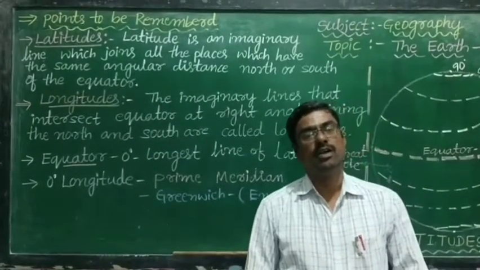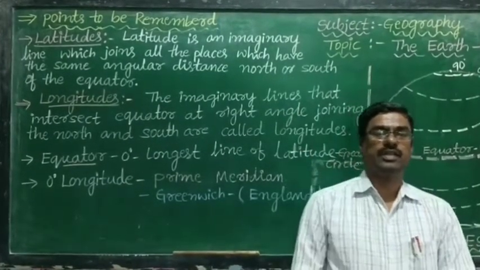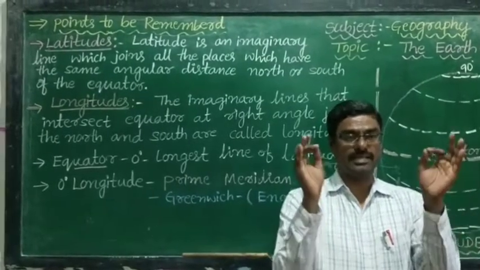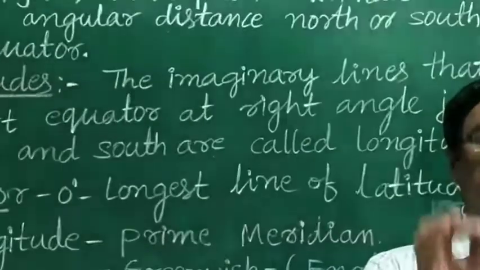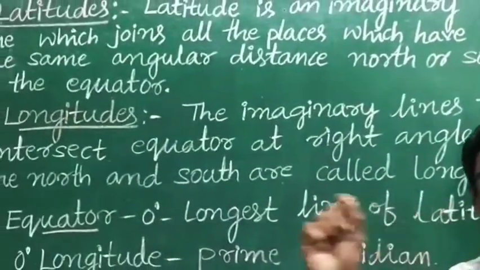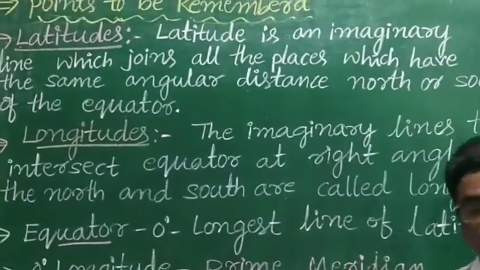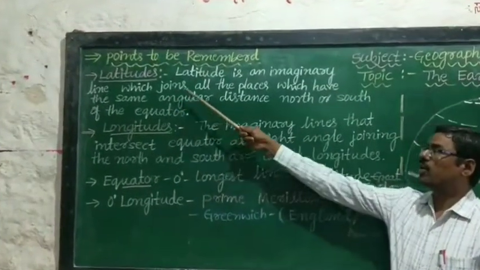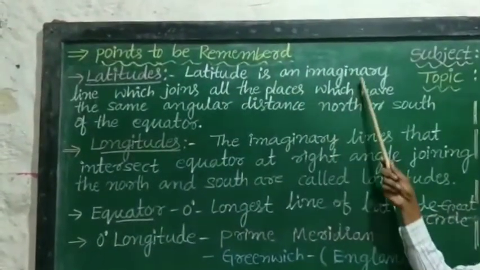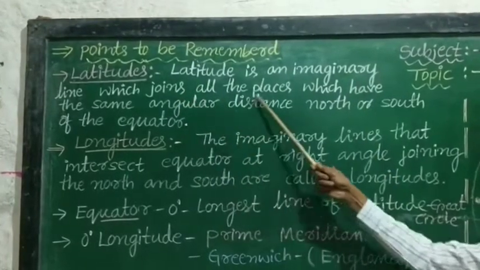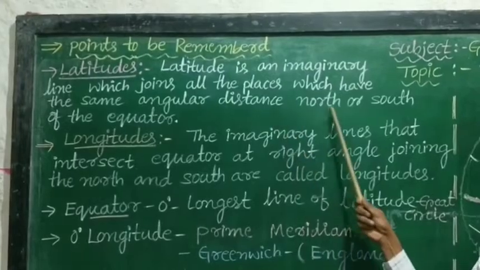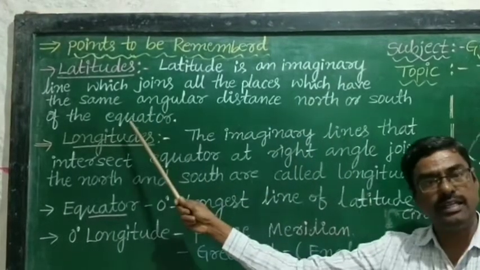Dear students, what are called latitudes? In very simple words, the latitudes are imaginary lines drawn on the globe from east to west. So what is the definition of latitude? Latitude is an imaginary line which joins all the places which have the same angular distance north or south of the equator.